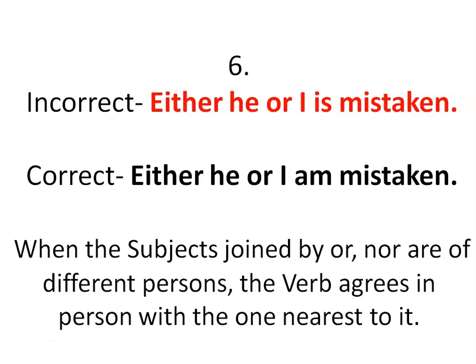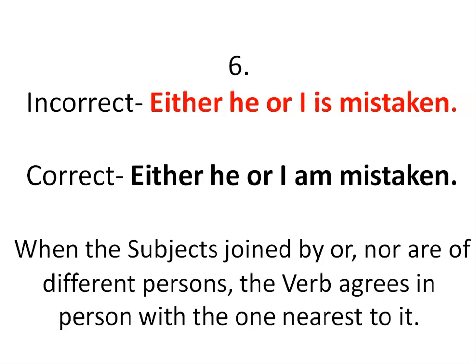So the verb is in the incorrect version. It should agree with the subject which is nearest to it. That means the is should be in agreement with the nearest subject, that is I. That means I is, there is no agreement.